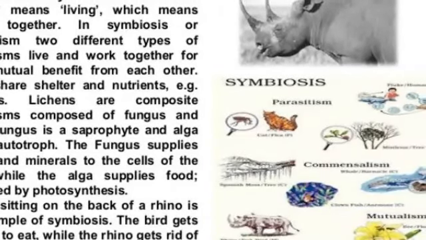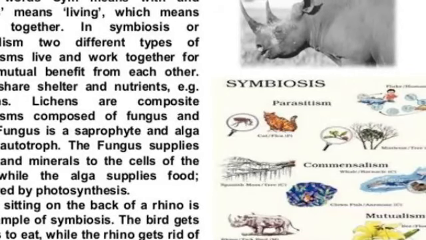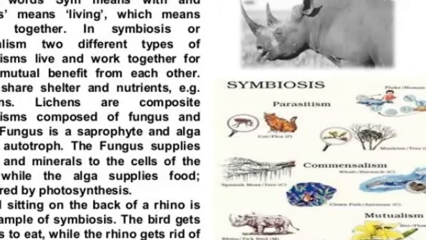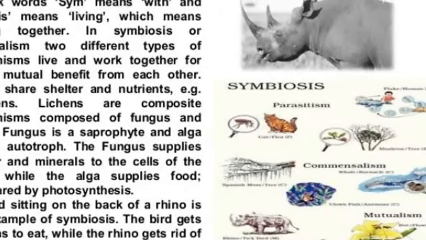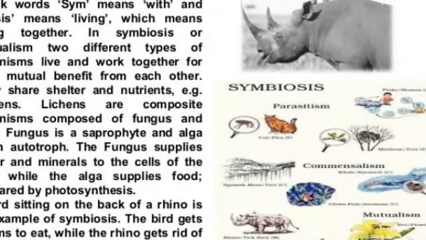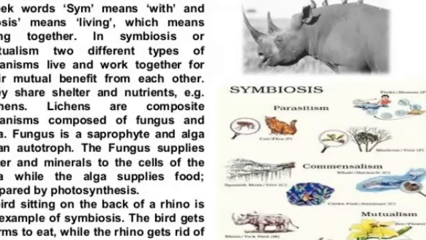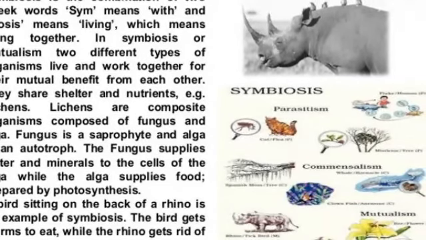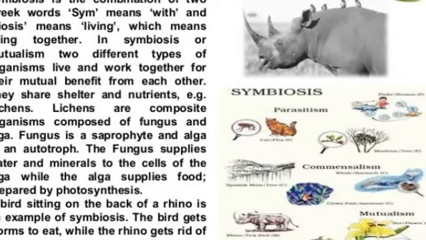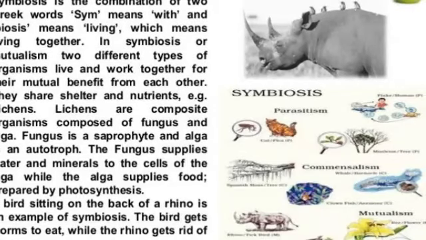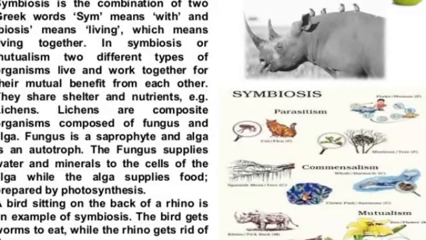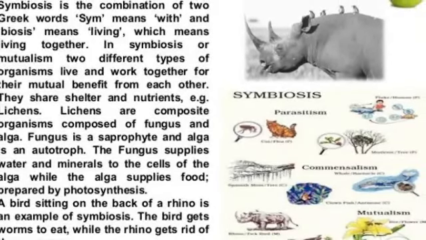Example, lichens. Lichens are composite organisms composed of fungus and alga. Fungus is a saprophyte and alga is an autotroph. The fungus supplies water and minerals to the cells of the algae, while the algae supply food prepared by photosynthesis.